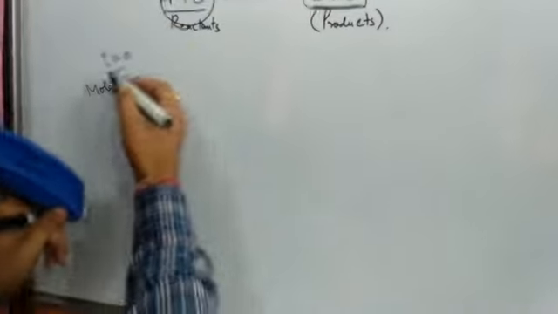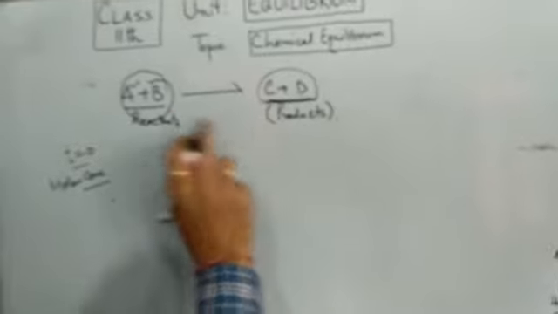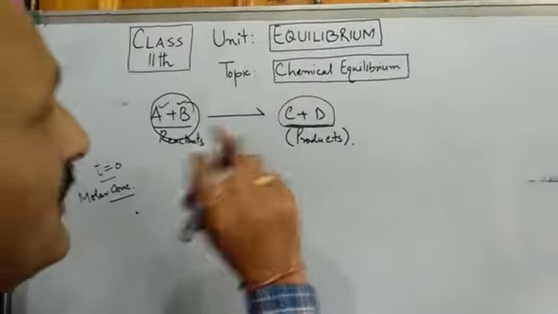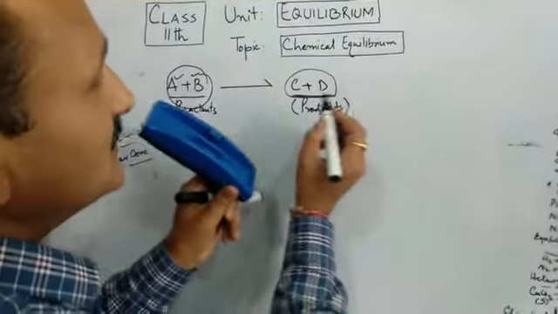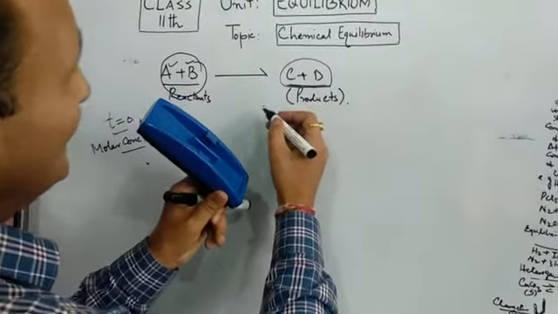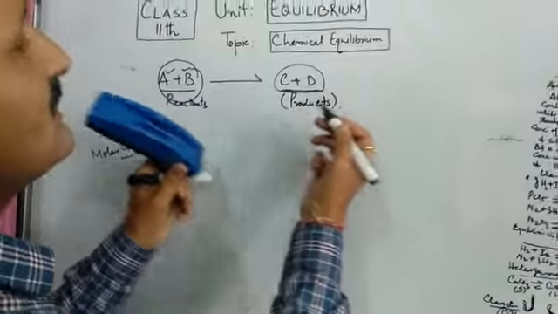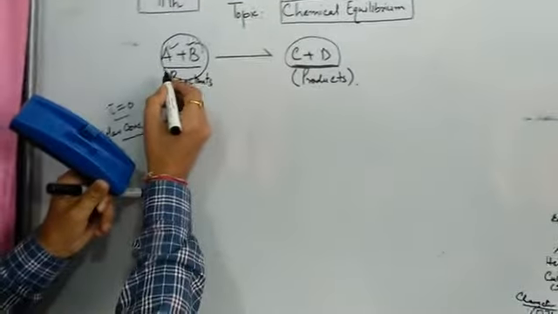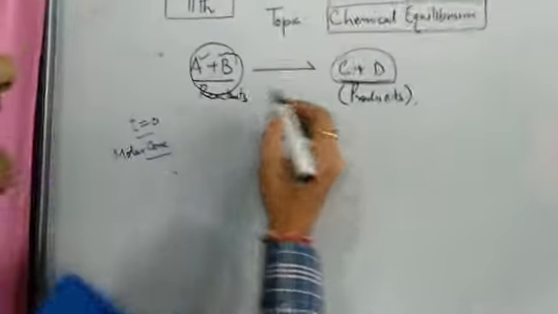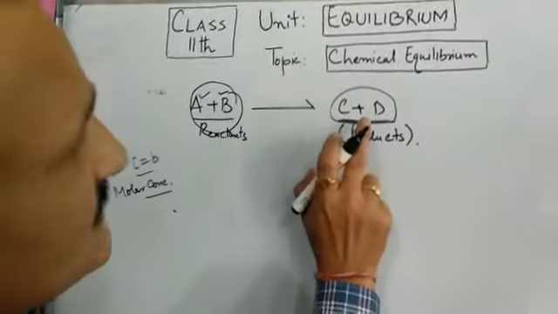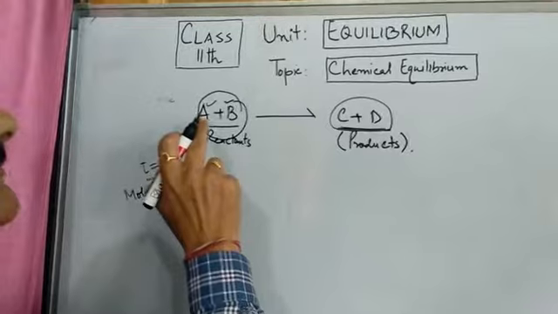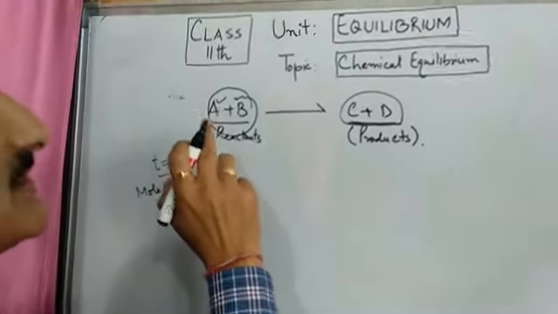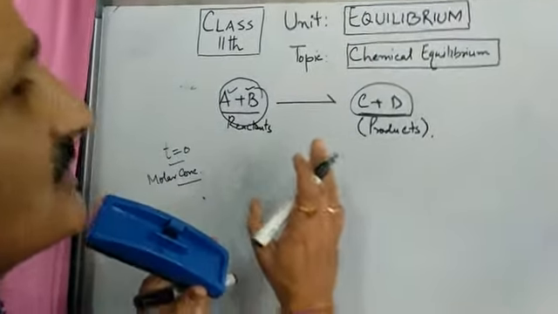Now since the reaction is taking place in a closed container, C and D will again react and form A and B. In that case the concentration of products will slowly decrease and that of reactants will increase. So this is how the reaction takes place.